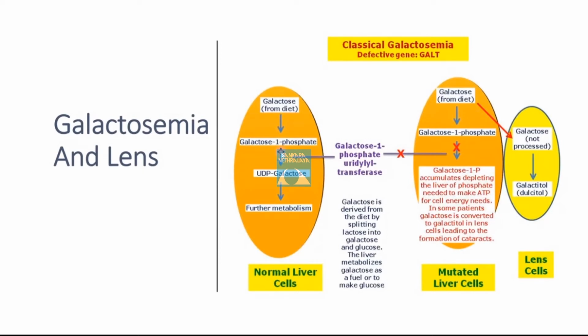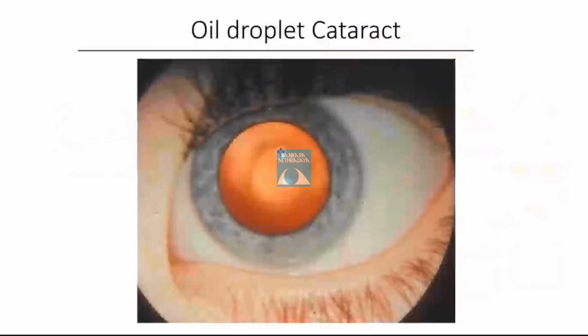But if you see a patient that you suspect of having an oil drop cataract, you can send them for urine for reducing substances. Okay. And mental retardation can also occur if it's not diagnosed properly, and it can also lead to infertility in females. Okay.